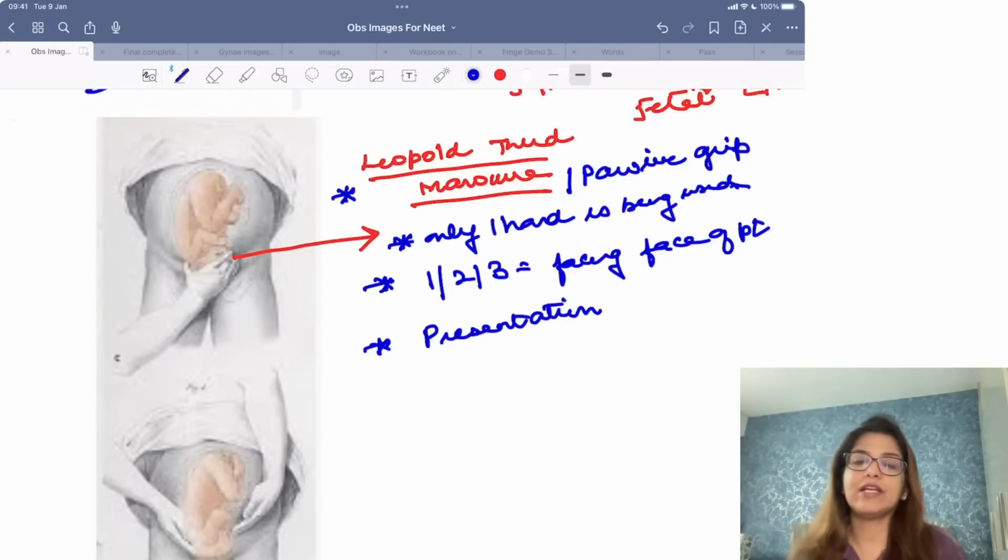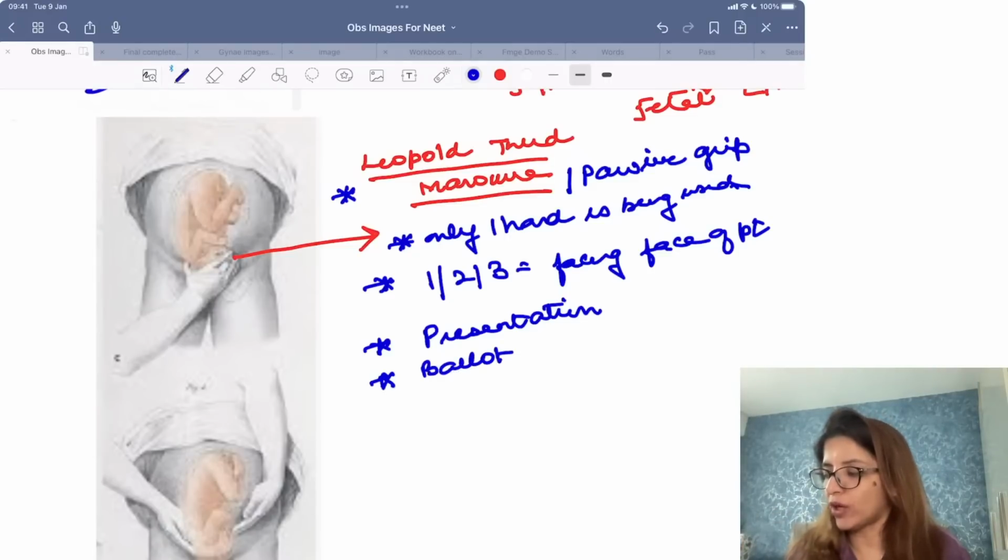If you are feeling a globular, hard, firm structure, it means it is the head which you are feeling, right? That means it is cephalic presentation. Also, you are going to move the presenting part from side to side, that is, you are going to check the ballotability.